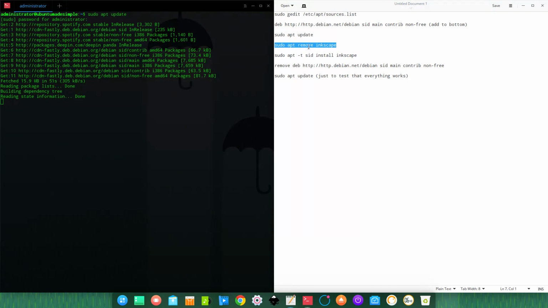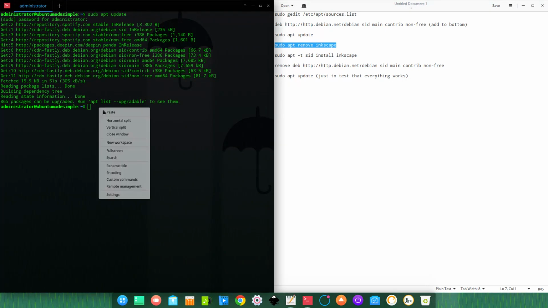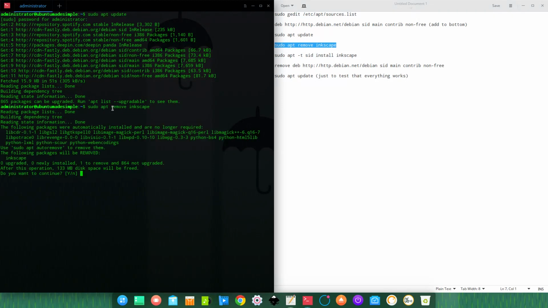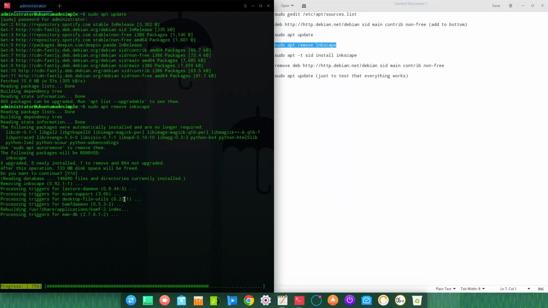This command will remove the current version of Inkscape. We click paste, and as you can see, it will remove all these packages. We say yes. With pressing enter, it takes the command of the capital letter option, which is yes.